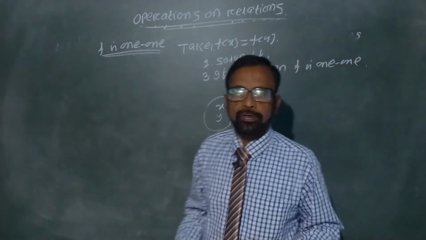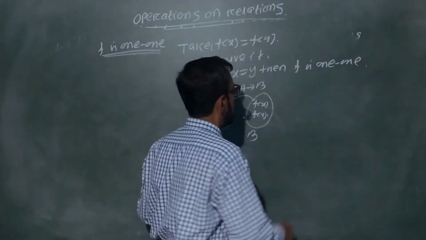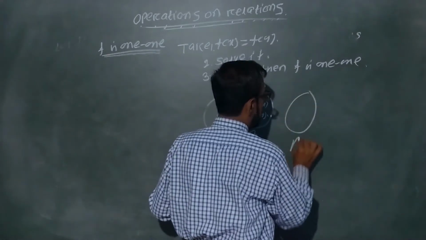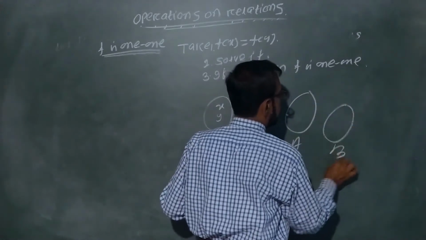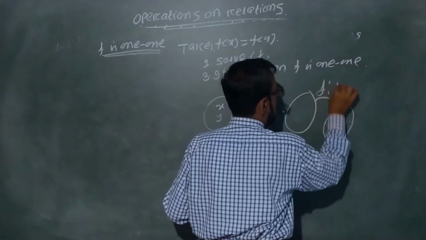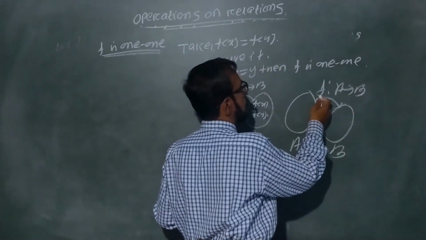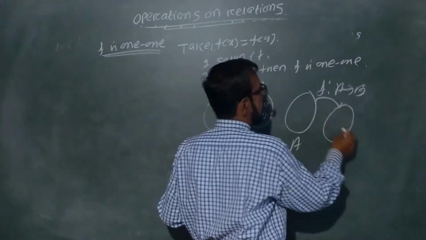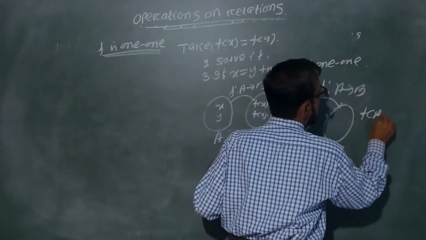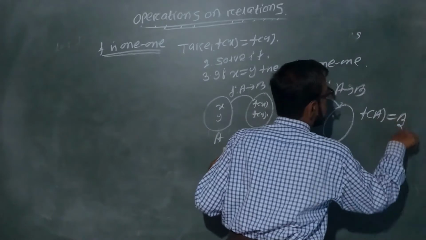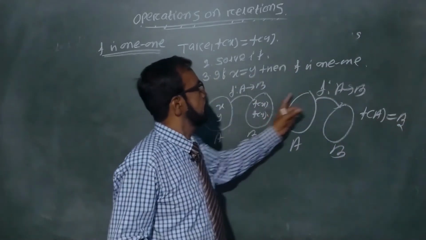Similarly, onto function. A function is said to be an onto function from A to B if the range set of f is equal to the codomain set, that means if f of A is equal to B, in that case we say that the function is onto.